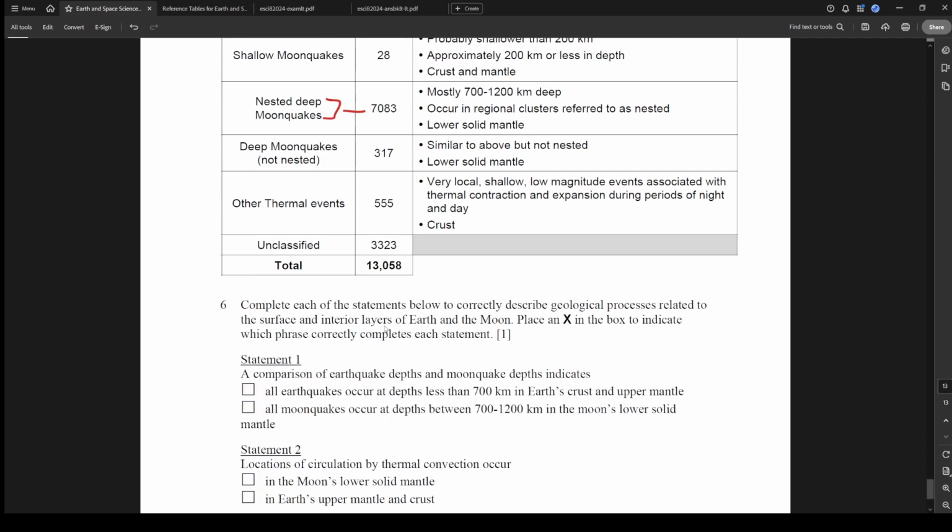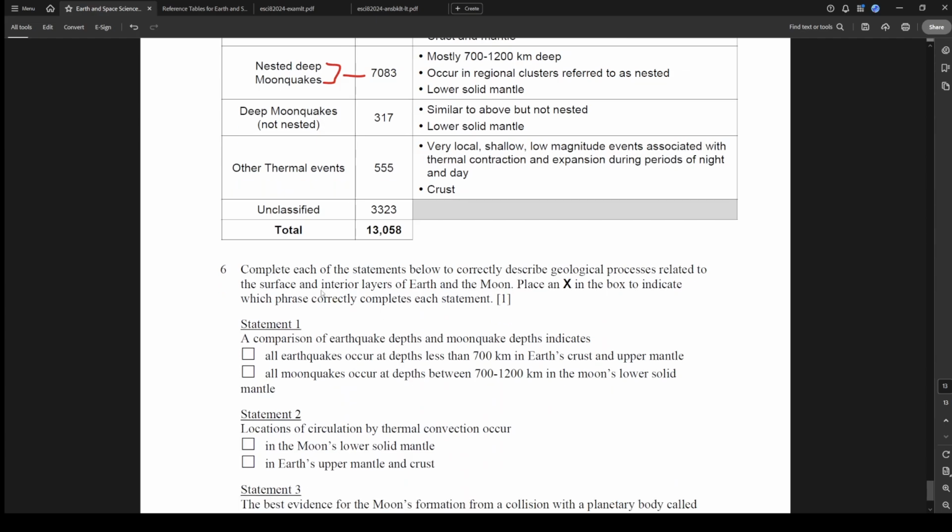All right, let's just sort of see what the question is. Complete each of the statements below to correctly describe geological processes related to the surface and interior layers of Earth and the moon. Place an X to indicate which phrase correctly completes the statement. So we're just going to go statement 1 and figure out which one is right. All right, one at a time.